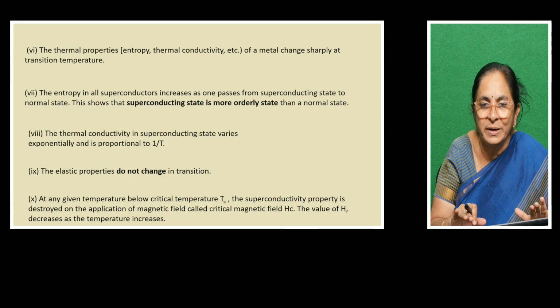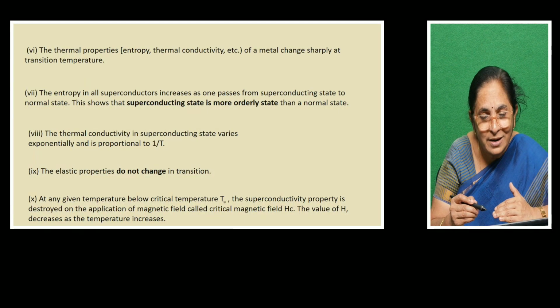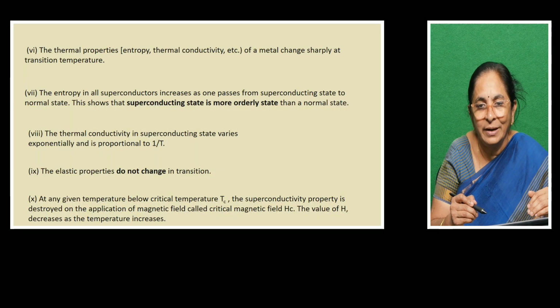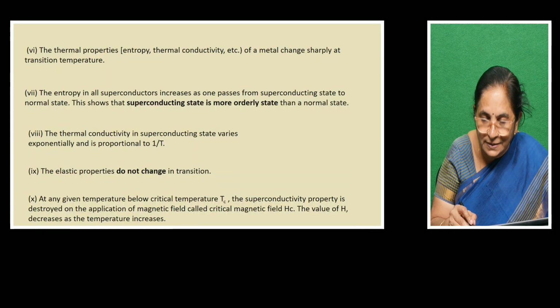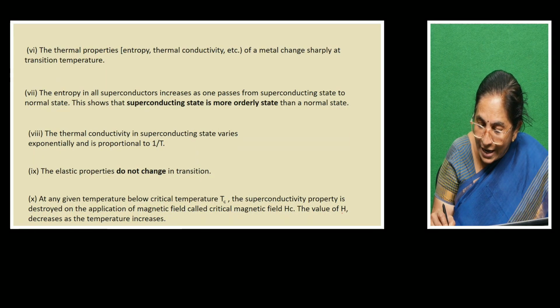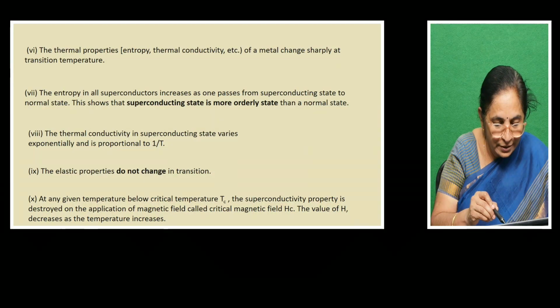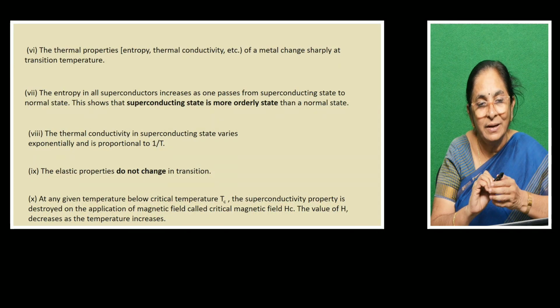At a certain magnetic field strength, the substance loses its superconducting nature. That value of the magnetic field decreases as the temperature increases.